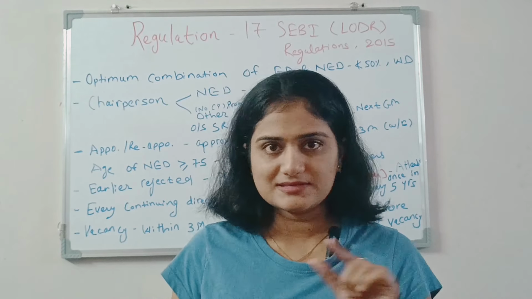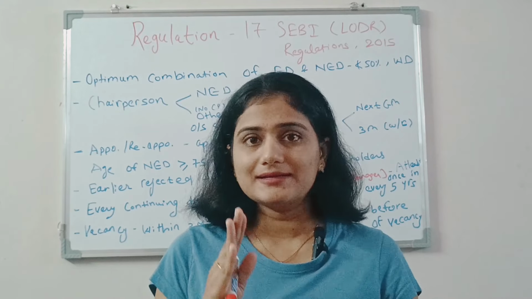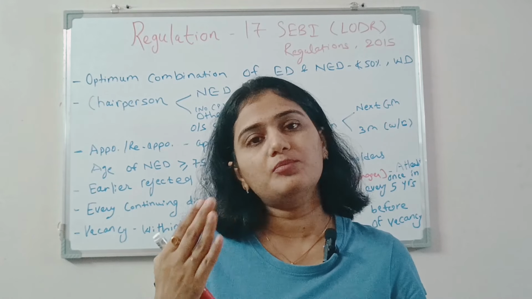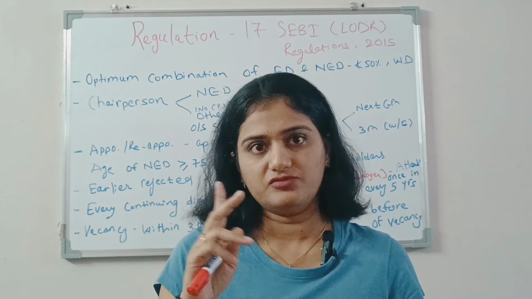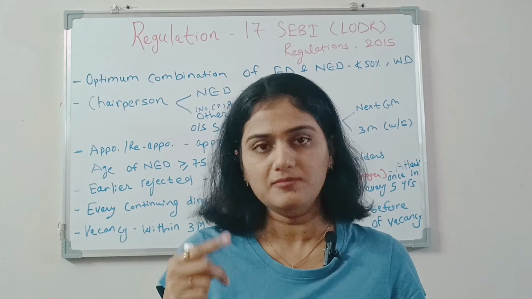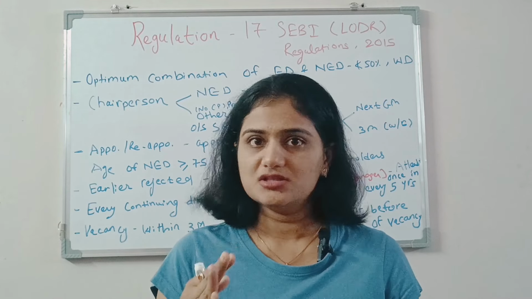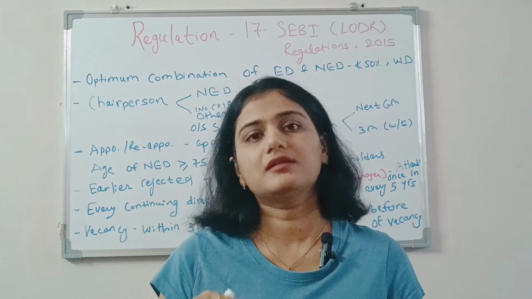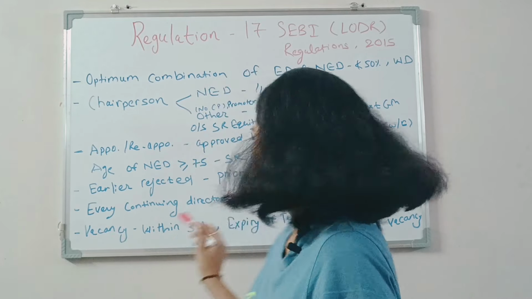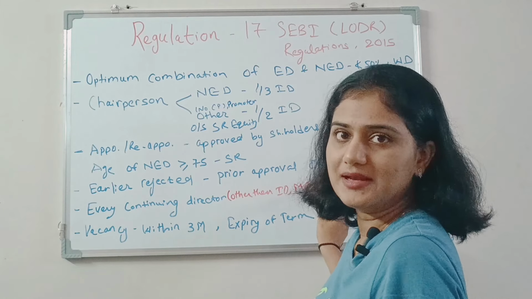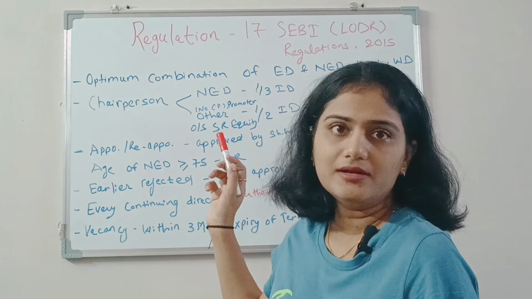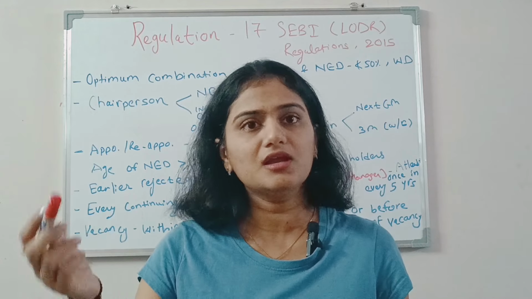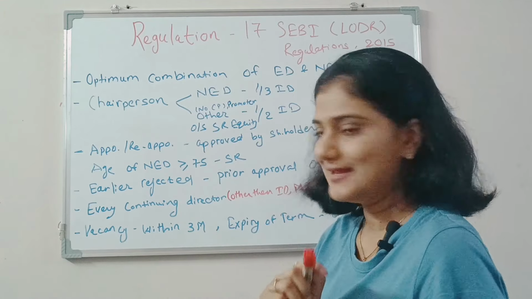There is one reason why this is written. An independent director can be appointed for a maximum tenure of 5 years, right? So it is approved by shareholders every 5 years if they are appointed a second time. So it is presumed that shareholders' approval will be required under other regulations of the LODR or under the Companies Act. That's why it is written that it is not applicable to the independent director, MD, manager, whole-time director, and retiring director by rotation, because approval is anyway taken under another regulation. I hope I am making it clear.